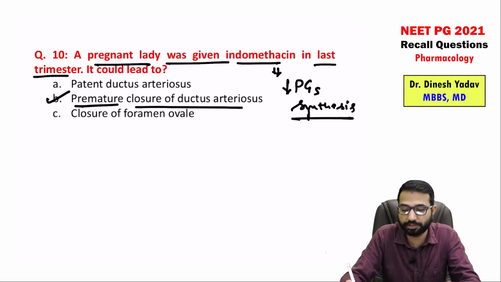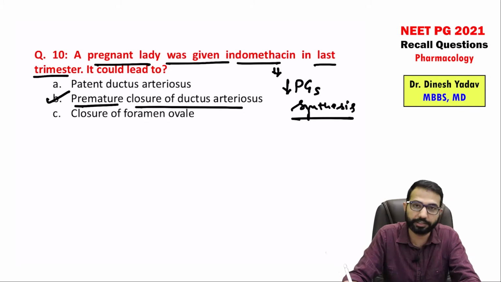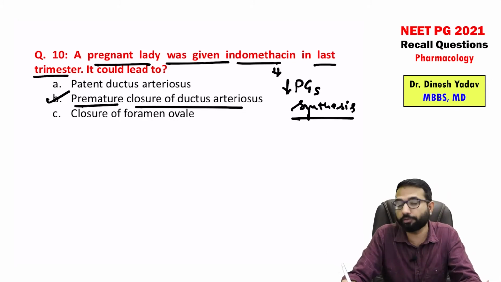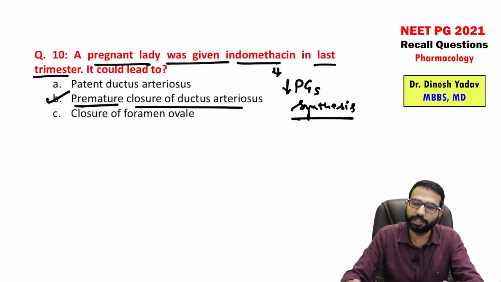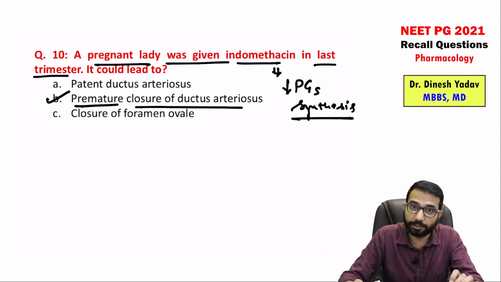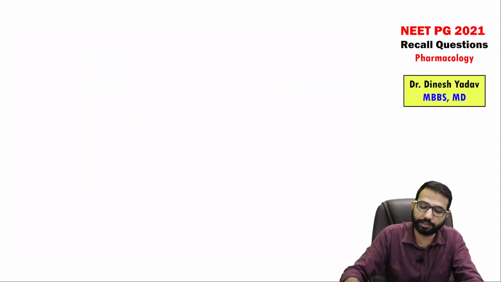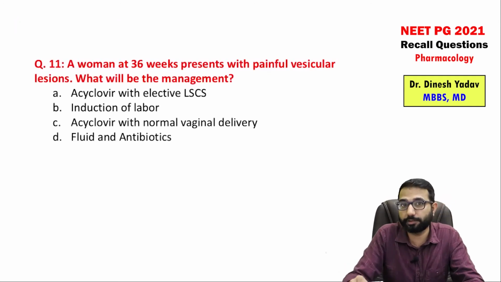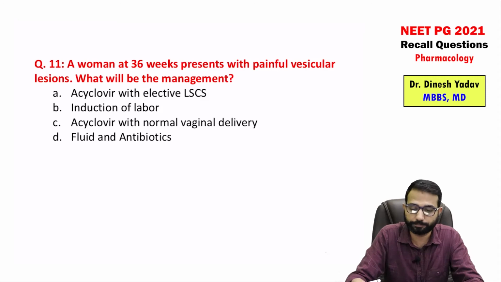So very tricky questions in the options you can see. Patent ductus arteriosus, premature closure of ductus arteriosus, closure of foramen ovale. So there will be premature closure, right? That's why if the patency is maintained, we give the indomethacin to close it. So indomethacin, if already used, may cause the premature closure of ductus arteriosus. That is the bad effect of these NSAIDs if we are using during pregnancy. That's why in pregnancy we prefer paracetamol. Paracetamol is the safer option.